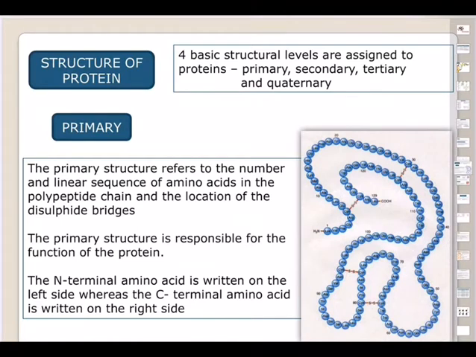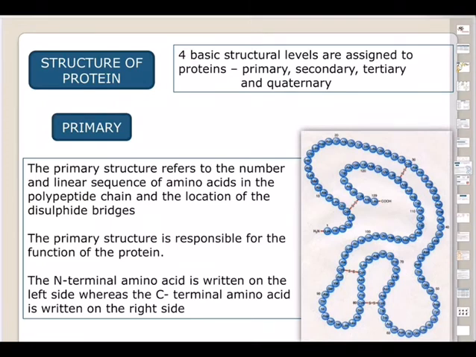And each amino acid, as you are seeing in the picture, is linked together by a peptide bond. They are large-sized heteropolymers and they are big molecules having many amino acids. They are macromolecules having long chains of amino acids. That's why we are using the word polypeptidal chain.